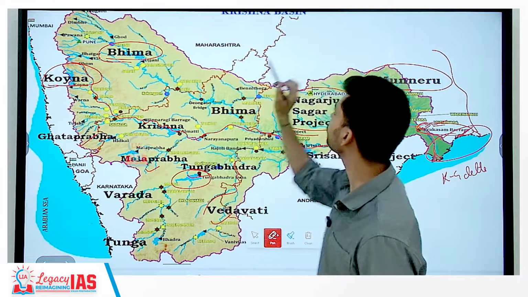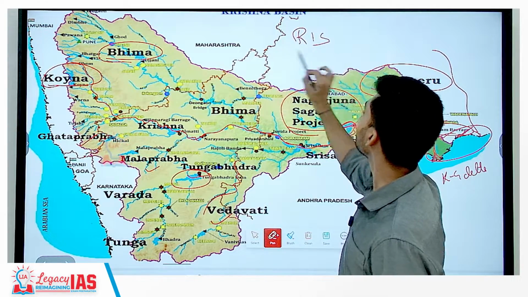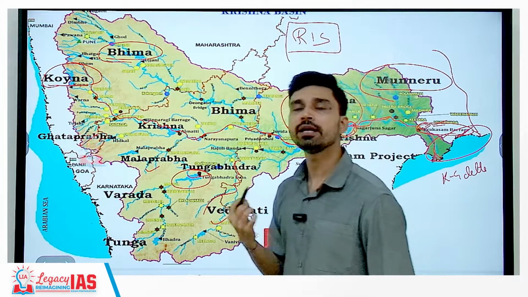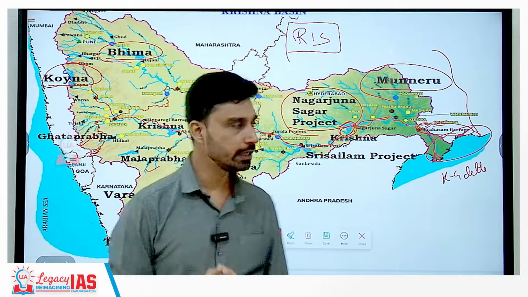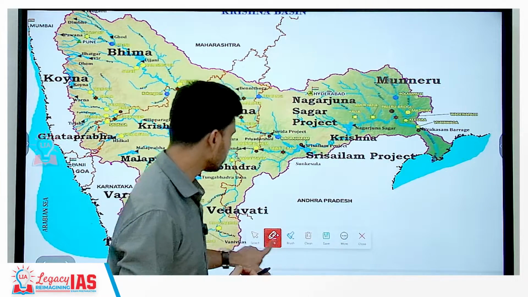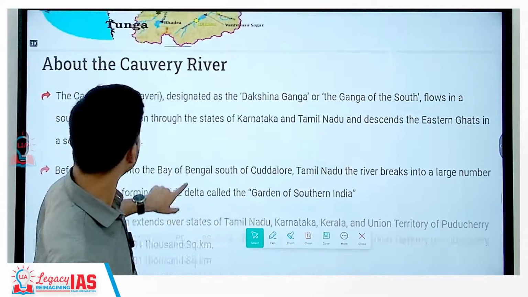This earthquake is what in geography is referred to as RIS earthquake, that is reservoir induced seismic event or reservoir induced seismicity. So that is about the second longest river, Krishna river.